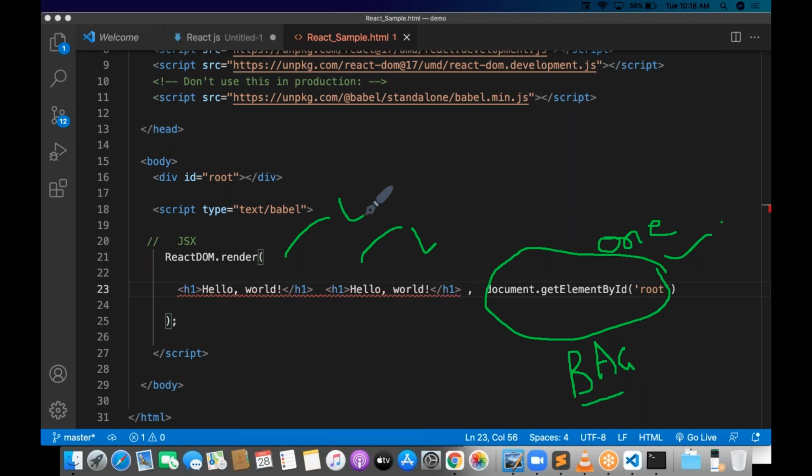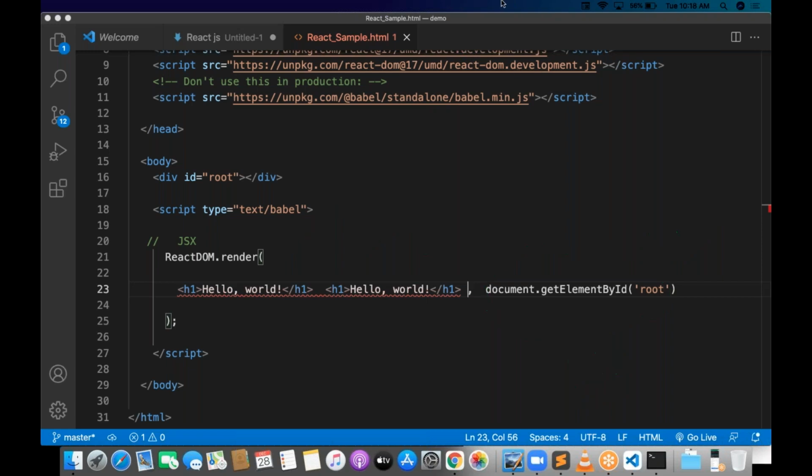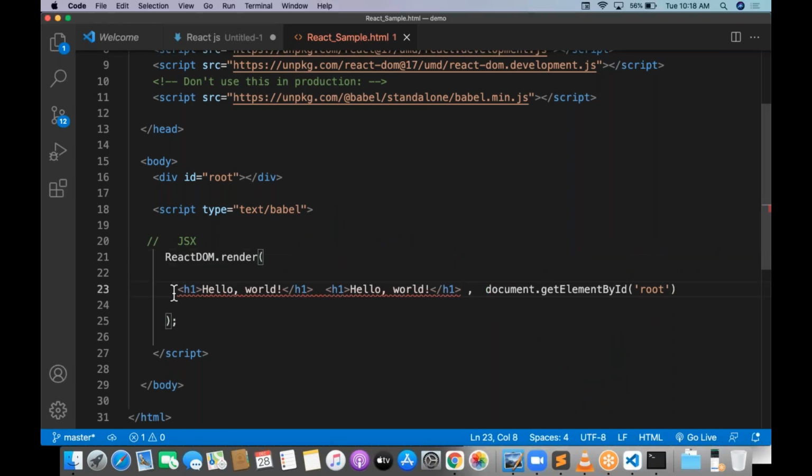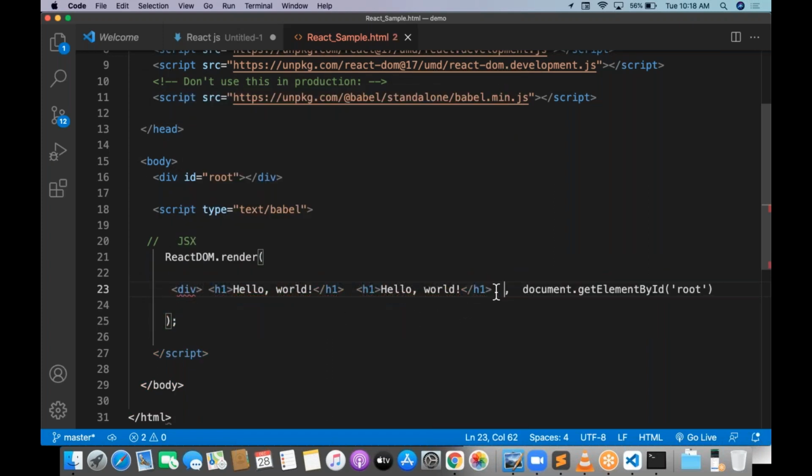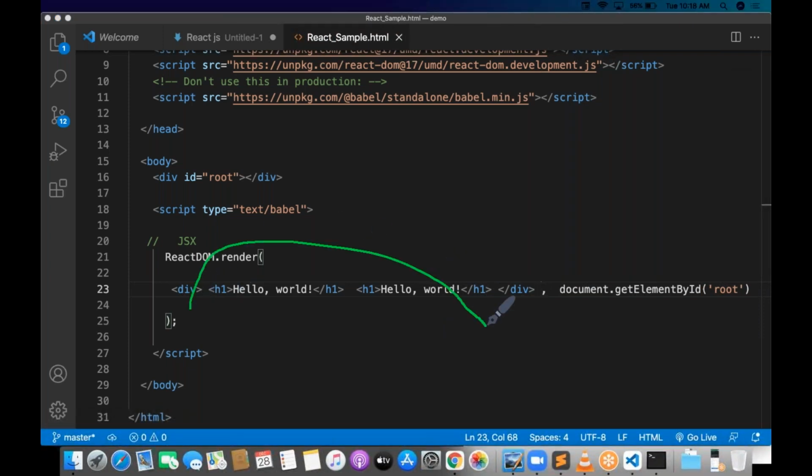Then what do you need to do? Just imagine. You need to take a single component and put it into the bag. Take a single component called div. Now you have one component or two components? One component. What is the component called? Div. And you are placing the div into the root. That's it. Try to remember, this is a basic fundamental point.